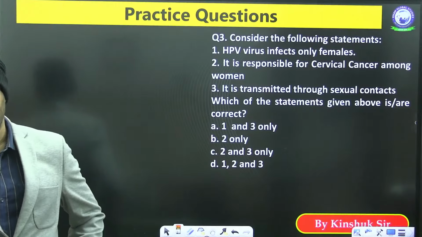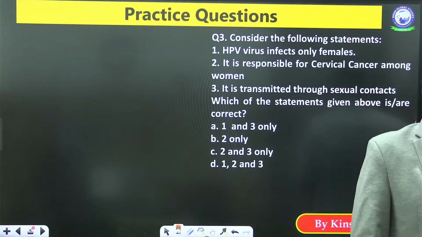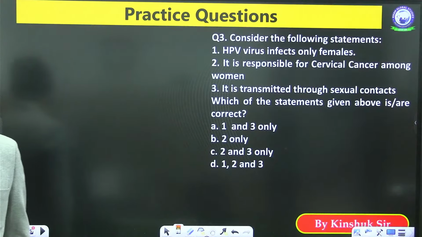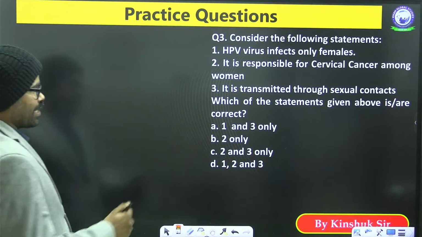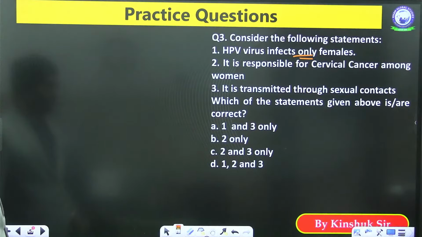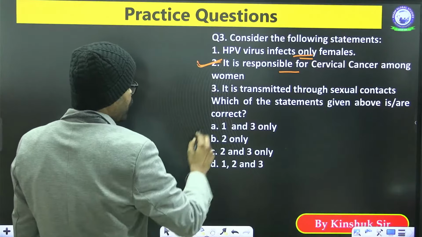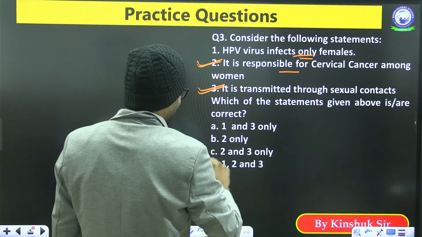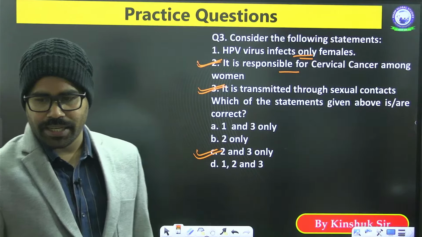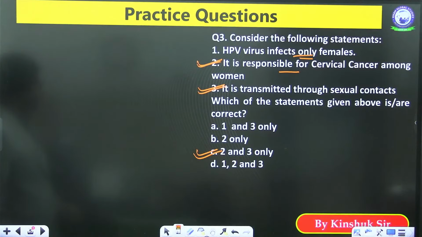C option. C option is for option number 2 and 3. So yes, it is not infecting only females, even males can also be infected. It is responsible for cervical cancer among women. It is transmitted through sexual contacts. So C option is correct here. So that's why the answer here is option number C, 2 and 3 only.